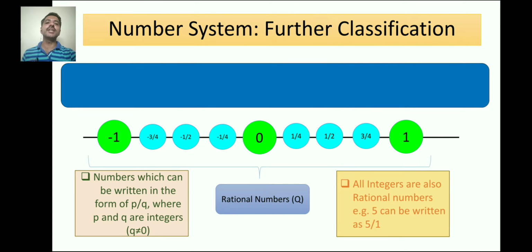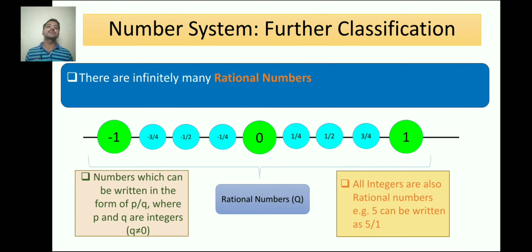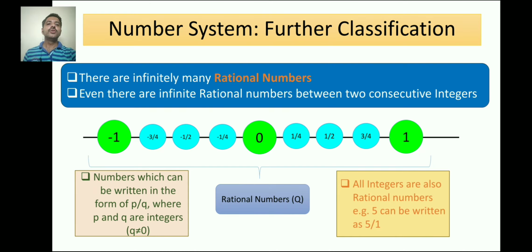If I further look into it and observe, there are infinitely many rational numbers. That's what I told you earlier too, that if you look in between 0 and 1, you have taken half. In the middle of 0 and 1, in the mid of 0 and half, there is 1 by 4. Again you can take in between 0 and 1 by 4, 1 by 8. So that's how you can take infinitely many numbers, right? Even you can collect infinite rational numbers between two consecutive integers, right?